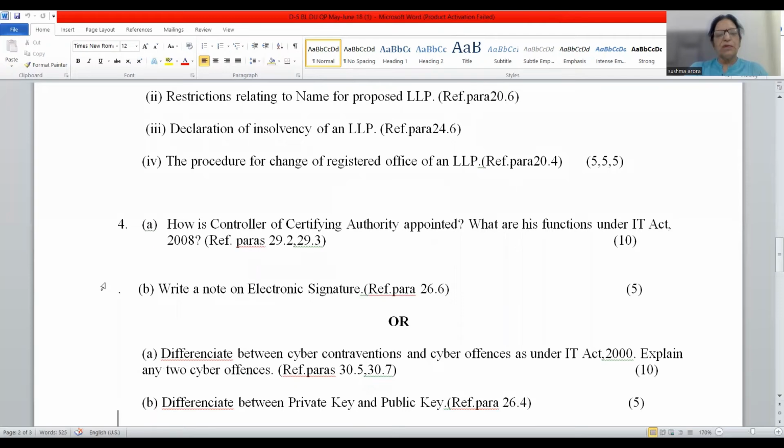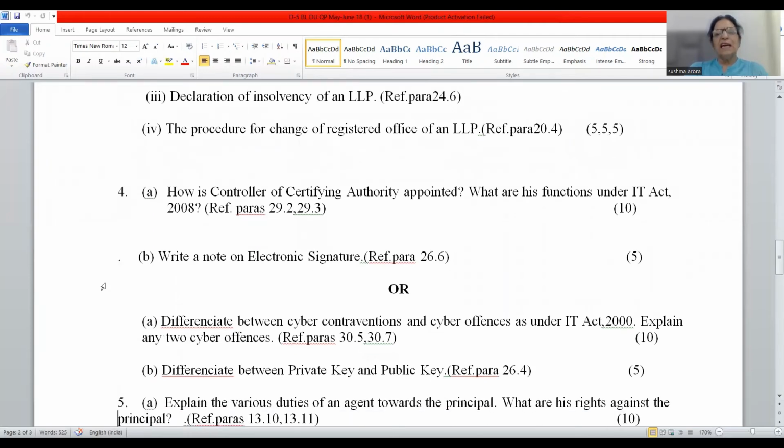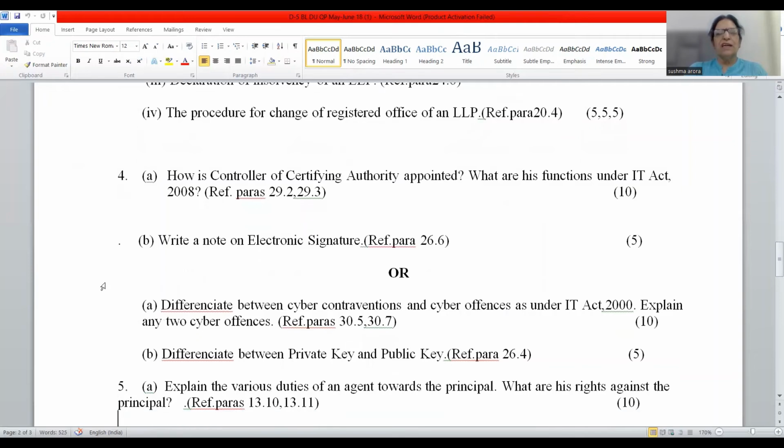Then coming to question number 4, how is CCA appointed? What are his functions under the IT Act 2000? CCA, friends, is the apex body. CCA is always appointed by the central government. Central government has authority to appoint deputy controllers and assistant controllers through the same notification or through subsequent notification.